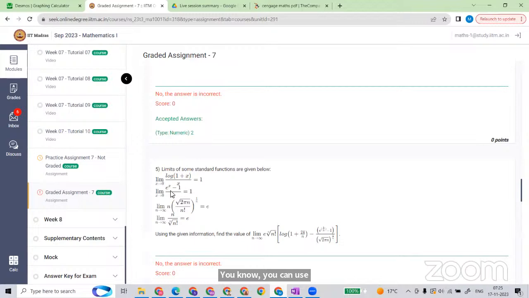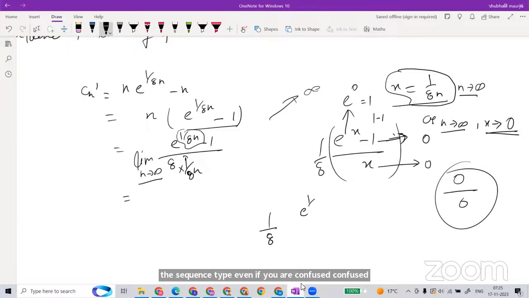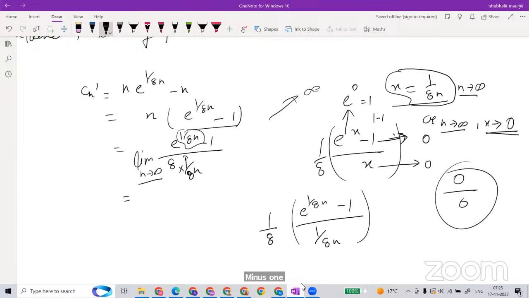How will we use this L'Hopital rule? How did we get this limit? This will go to 1. For the sequence type, even if you are confused with the x, let's make it with the same e power 1 upon 8n minus 1 upon 8n in this form. This is the sequence we have.